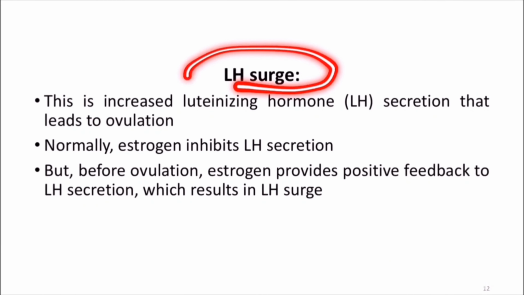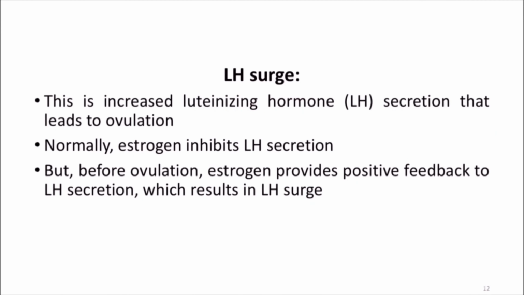Now, what is LH surge? The term itself tells you there is an increase in the luteinizing hormone. LH is luteinizing hormone. This is increased luteinizing hormone secretion that leads to ovulation. So normally the estrogen inhibits the LH secretion, but before ovulation, estrogen provides positive feedback to the LH secretion, which results in LH surge.